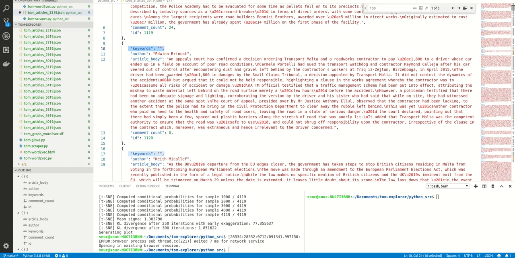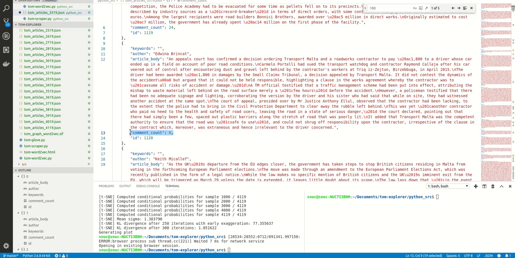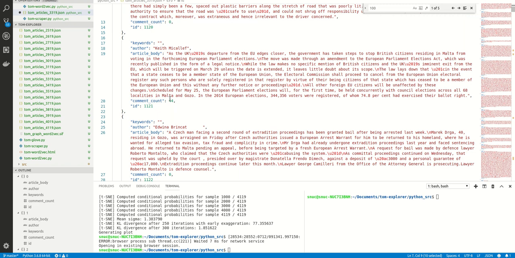The only thing that the algorithm is going to look at is the article body. The keywords are really helpful though, because when displaying the data, it helps us figure out what the article is about. Also, just for posterity, I collected the comment counts, and we gave each article an increasing ID, so that we would be able to refer to the original article should we need it.